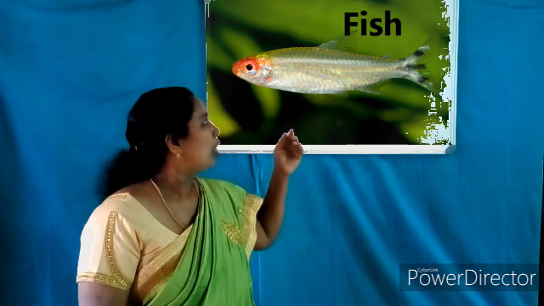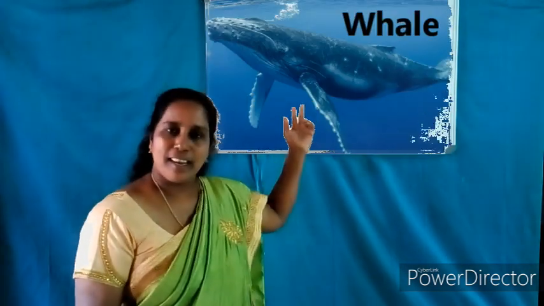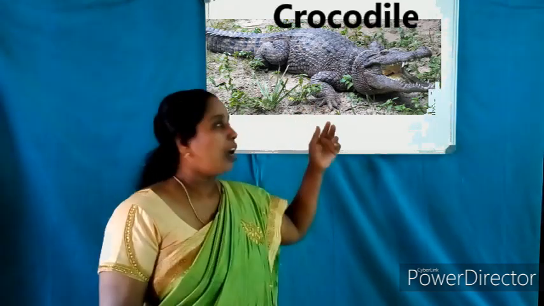Fish, starfish, whale, crocodile, frog. Where do these animals live? Do they live on land? Do they live in water? Yes. These animals live in the water.